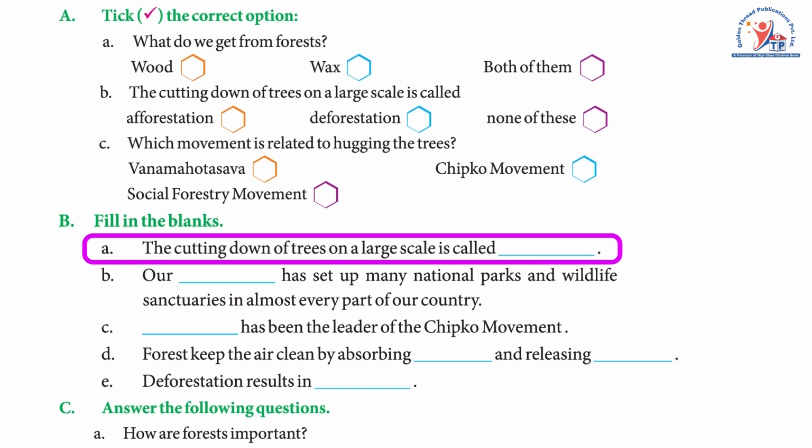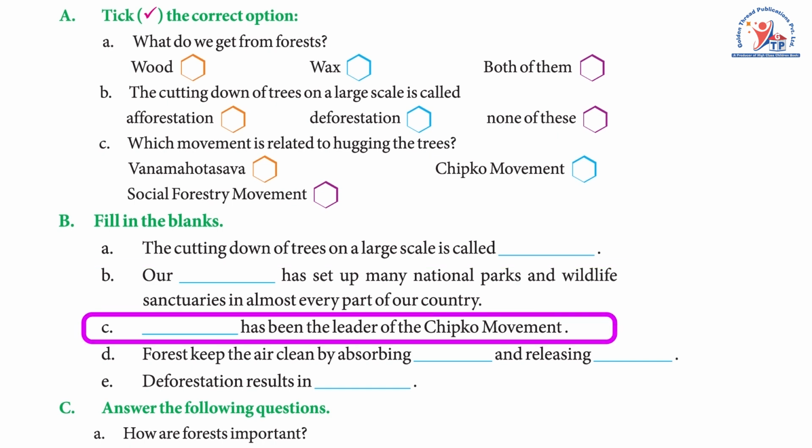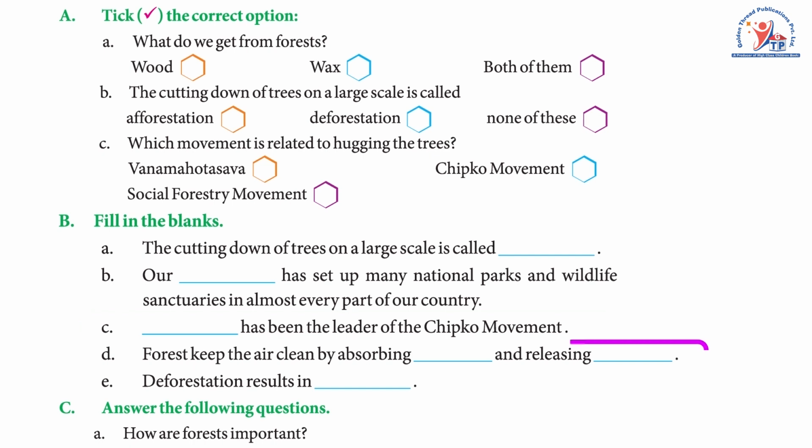B. Fill in the blanks. A. The cutting down of trees on a large scale is called dash. Answer: deforestation. B. Our dash has set up many national parks and wildlife sanctuaries in almost every part of our country. Answer: government. C. Dash has been the leader of the Chipko movement. Answer: Sundar Lal Bahuguna.